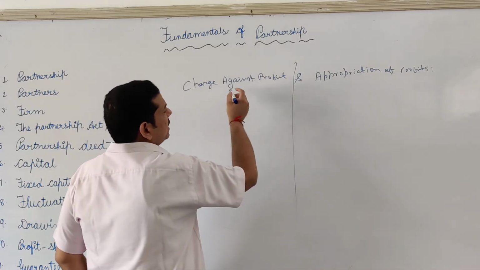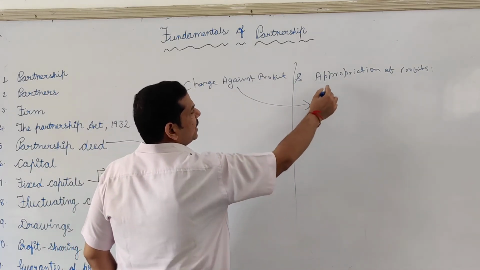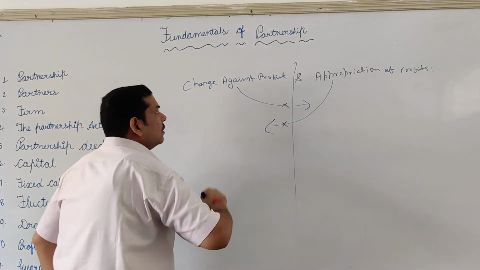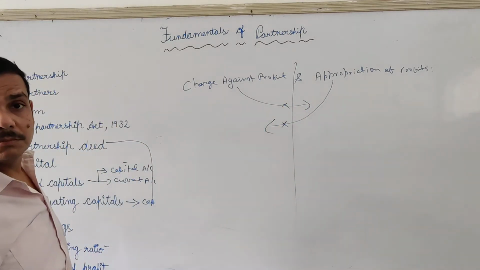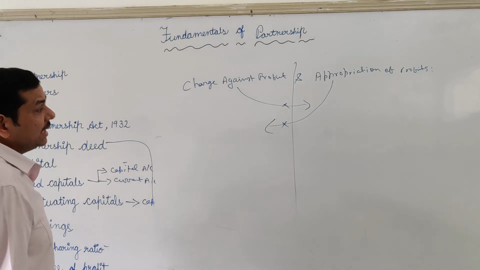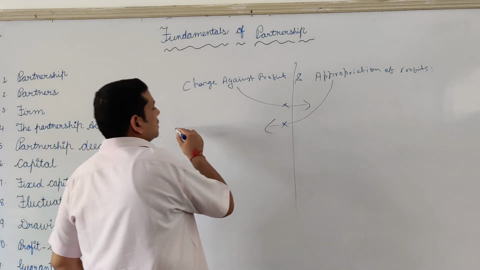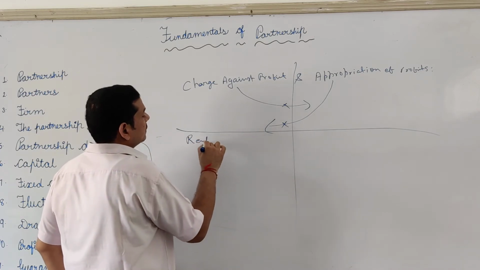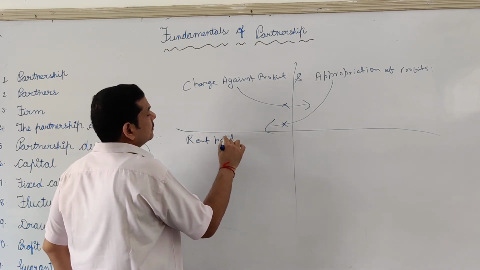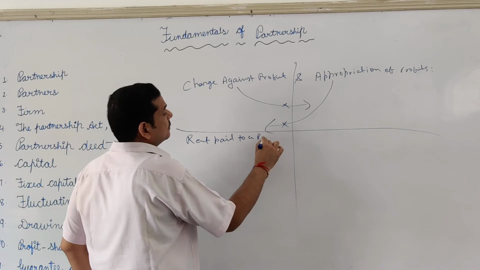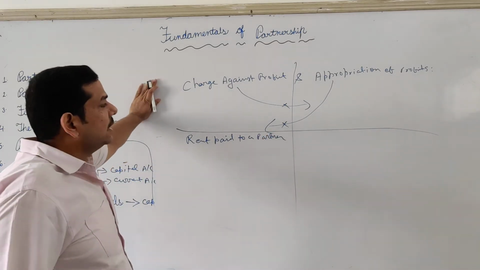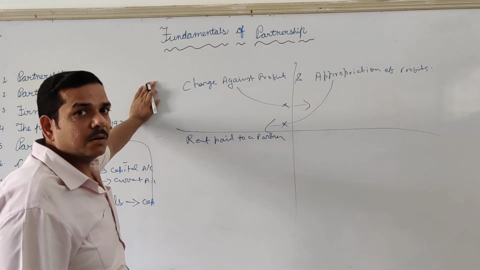So always remember, the items of P&L appropriation will not go to the P&L account, and similarly the items of P&L account will not come to the profit and loss appropriation account. Now what are these terms? Example, rent paid to a partner. Rent paid to a partner will come to the debit of profit and loss account.